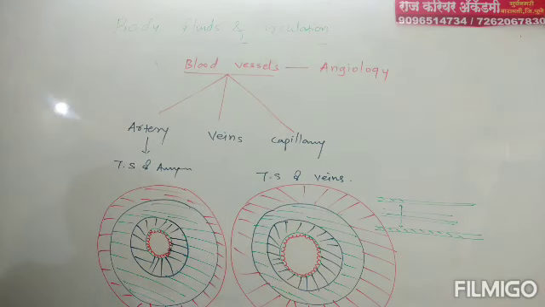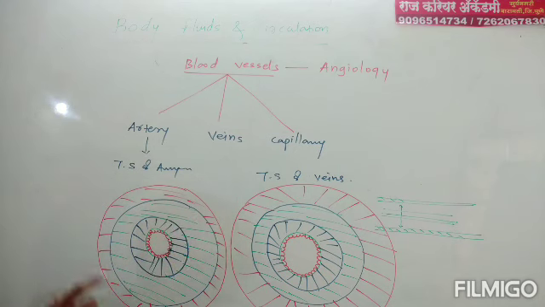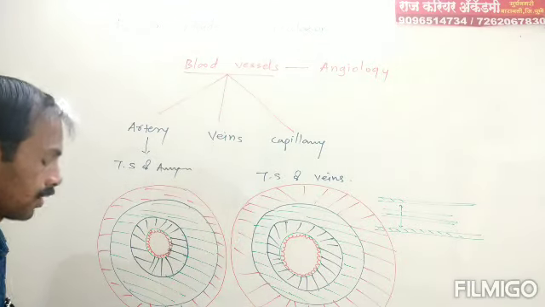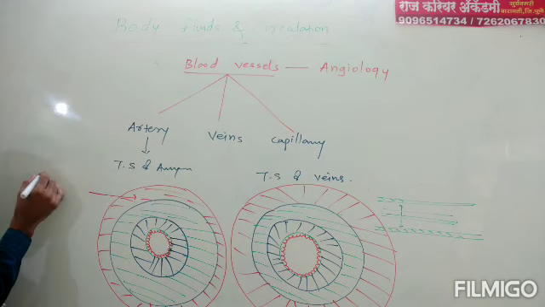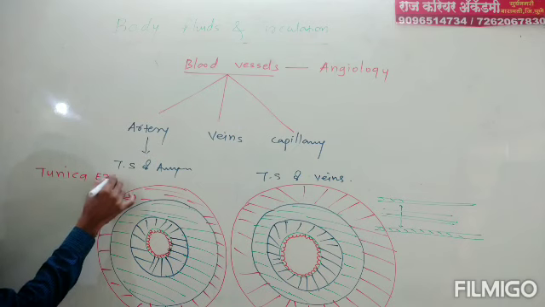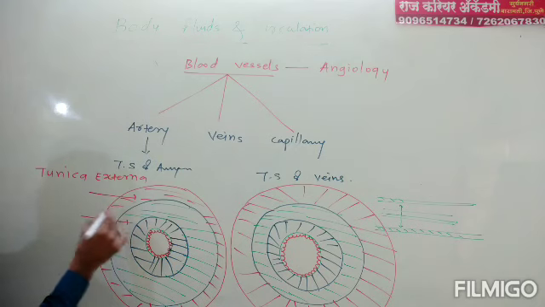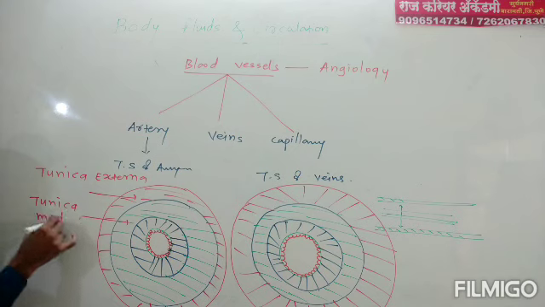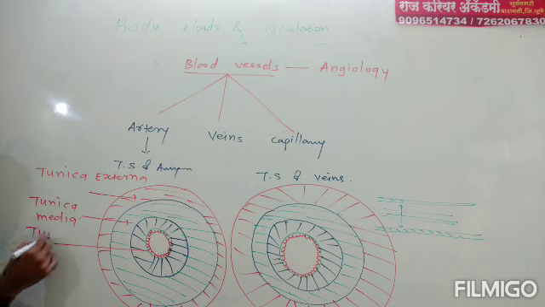If we observe the TS section of artery and vein, there are main differences between artery and vein. This outer part is known as tunica externa. This middle part is known as tunica media. And this inner part is known as tunica interna.